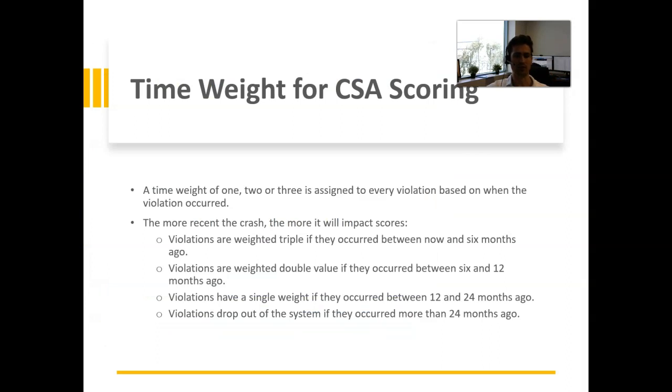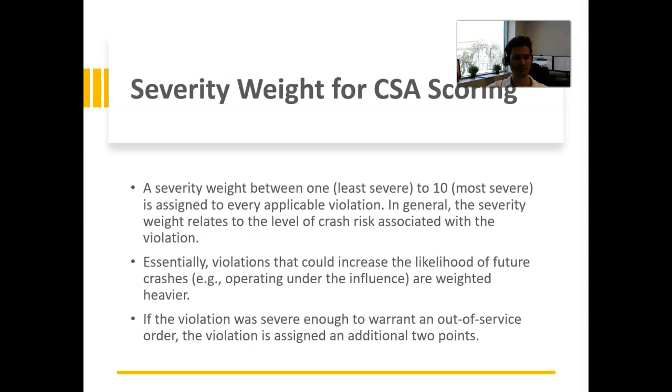Time weight for CSA scoring. A time weight of 1, 2, or 3 is assigned to every violation based on when the violation occurred. The more recent the crash, the more it'll impact the scores. Violations are going to be weighted triple between now and 6 months. They're going to be weighted double if they occurred between 6 and 12 months ago, and then they have a single weight if they're between 12 and 24 months, and after 24 months they fall out of the system.